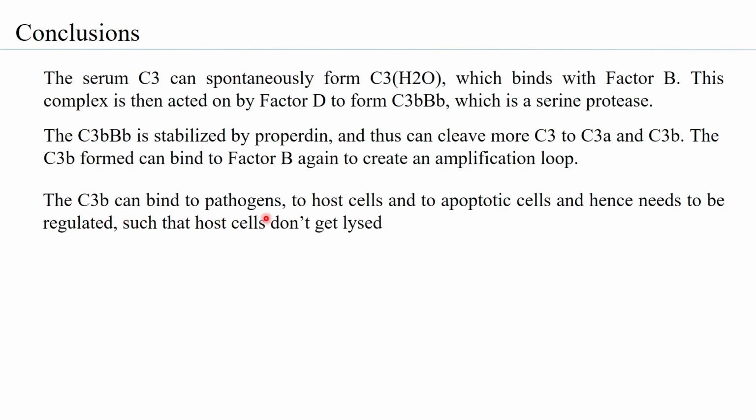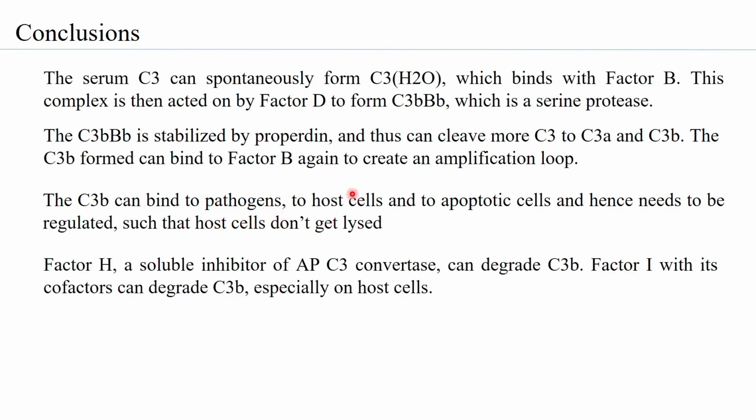The C3b can bind to pathogens, but it can also bind to host cells and to apoptotic cells. Under physiological conditions, its ability to bind to apoptotic cells ensures that damaged cells are eliminated, because the C3b binds to them and calls in different processes to ensure that the apoptotic cells are silently removed. But when it binds to pathogens, the C3b is able to initiate the alternate pathway to ensure that a membrane attack complex is formed on the pathogen and the pathogen is killed or lysed.